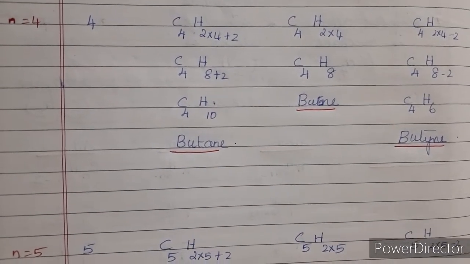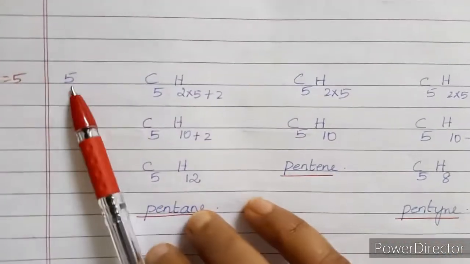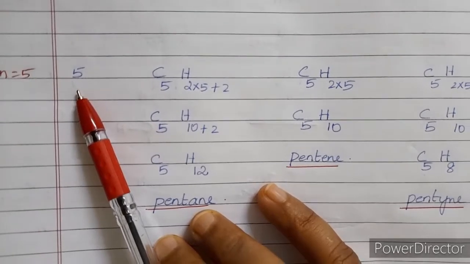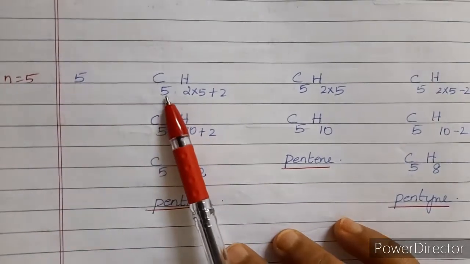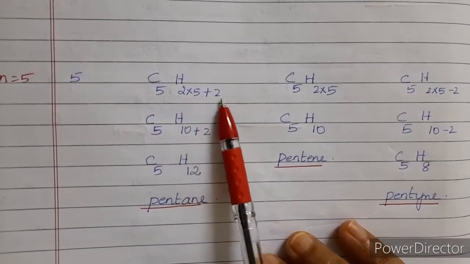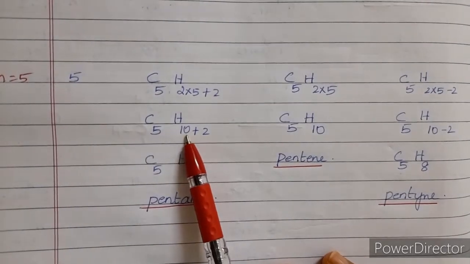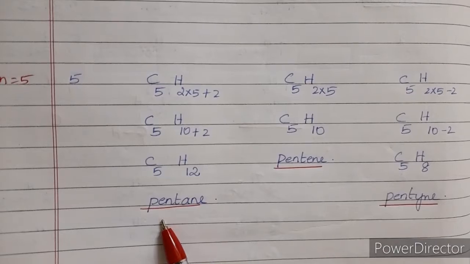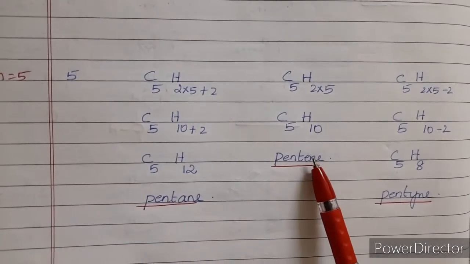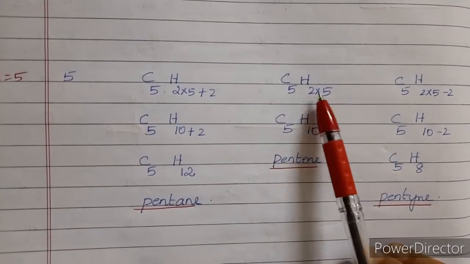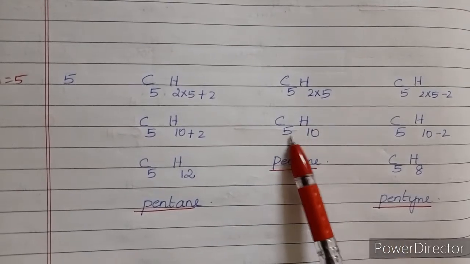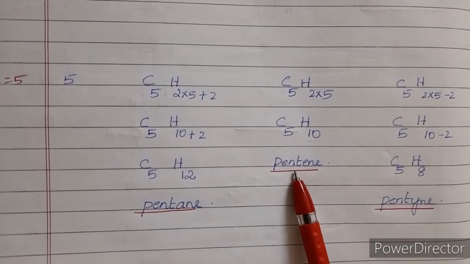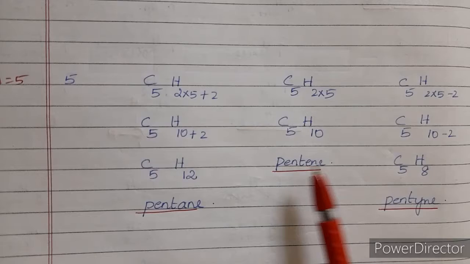And if you replace n is equal to 5, now here the number of carbon atoms in these compounds will be 5. So C5H2 into 5 plus 2, so C5H10 plus 2, C5H12 is pentane, since it is in the alkane group. Now see alkene. C5H2 into 5, so C5H10. This is pentene. So this will be the fourth member of alkene.